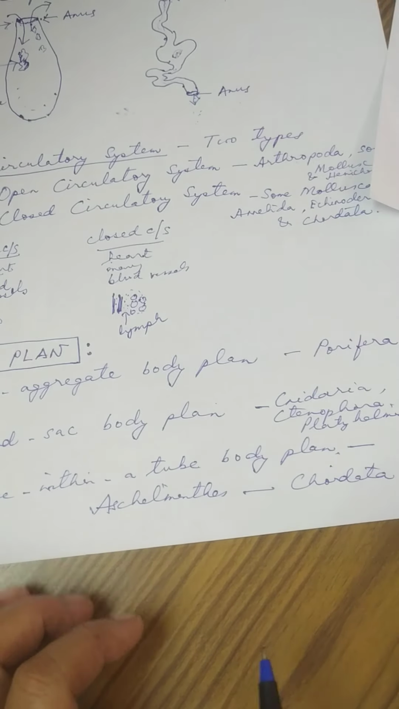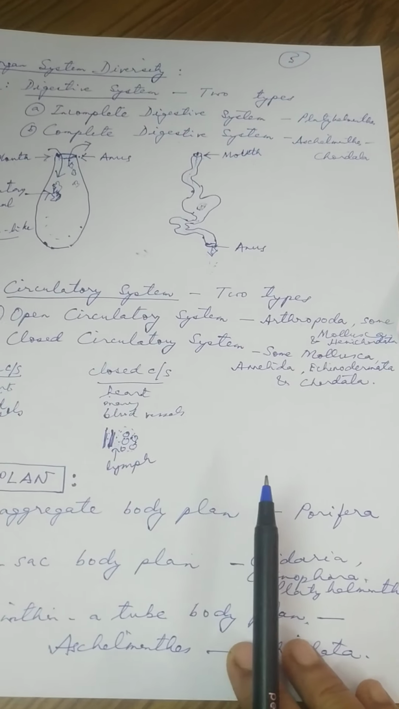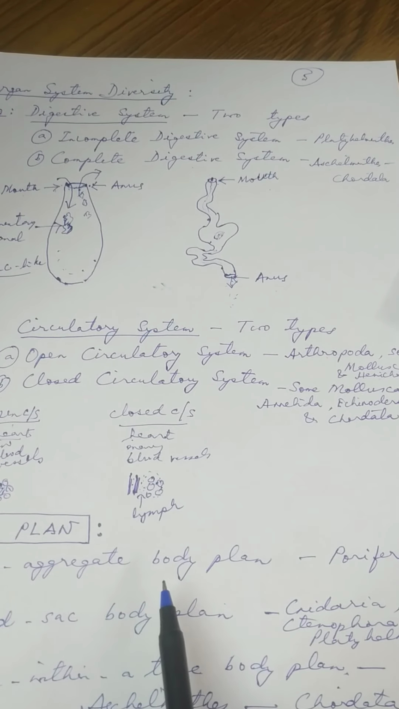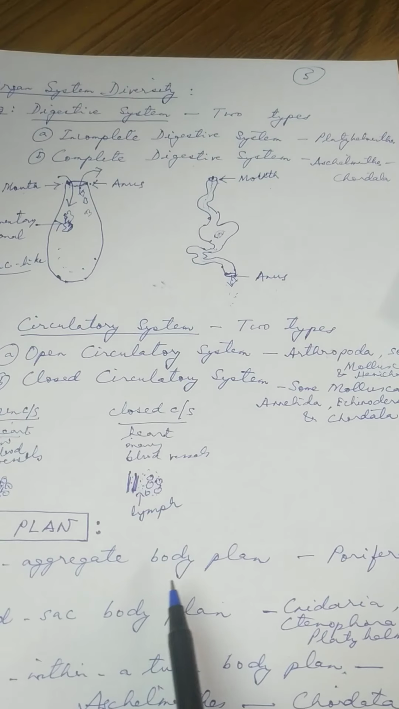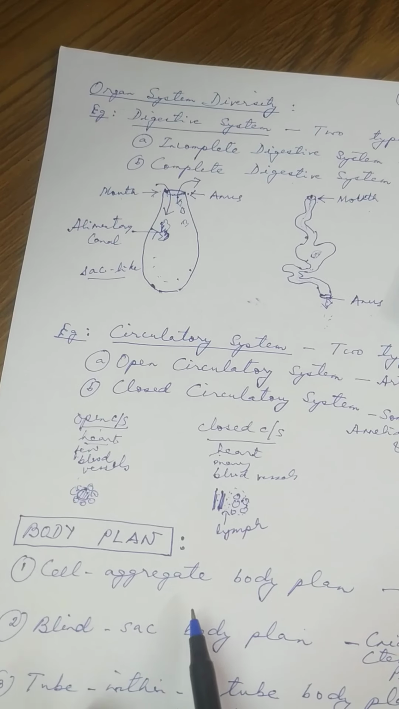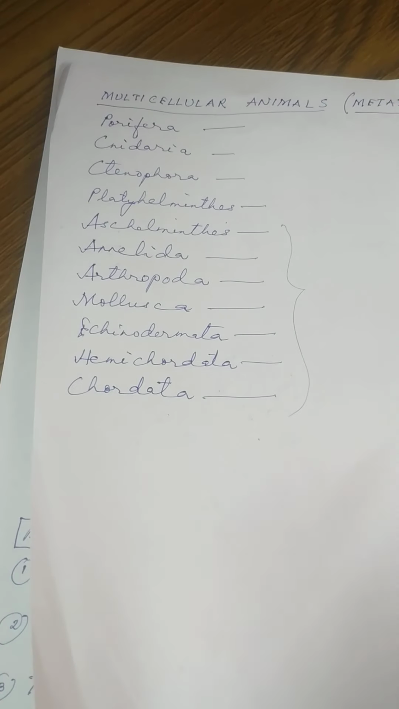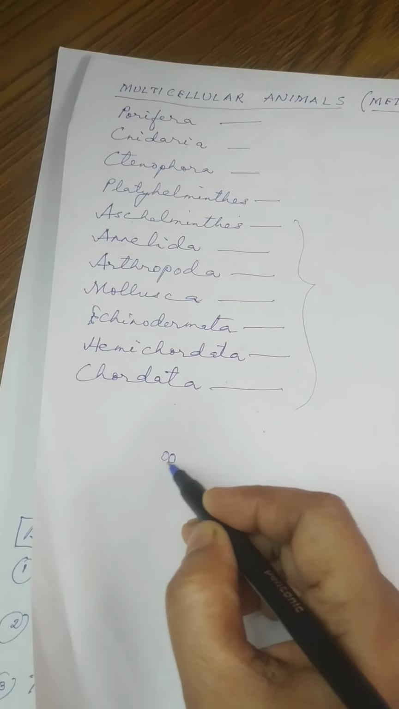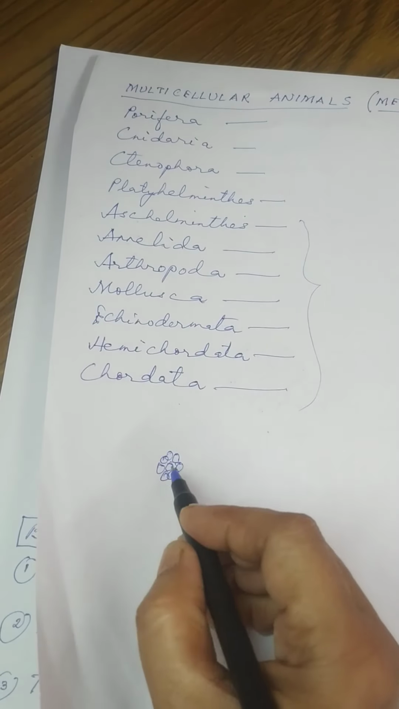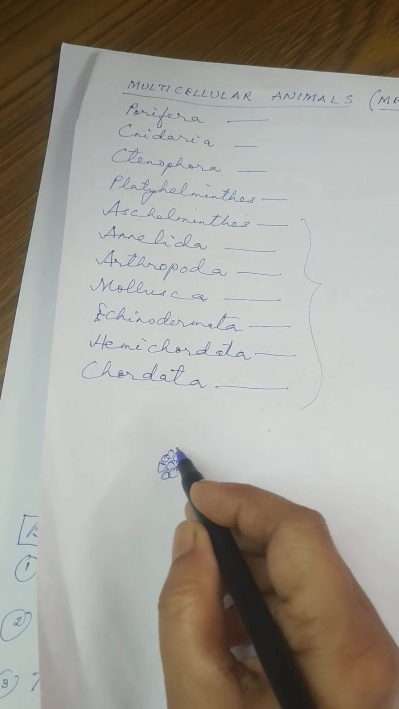Okay, now let us study a little bit about the body plan. So cell aggregate plan, it is just like the cellular level of organization. And what will you find? Look at this, the body of the animal will be made up of cells, or aggregation of cells, groups of cells.